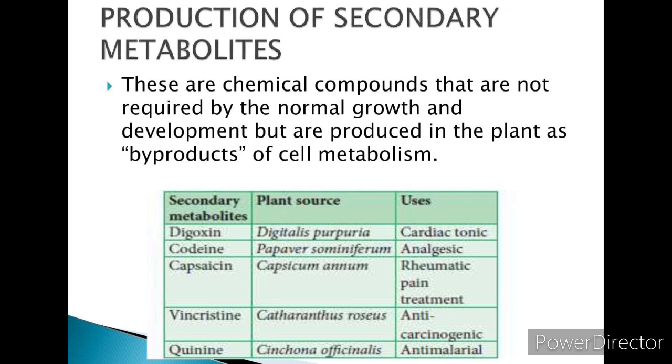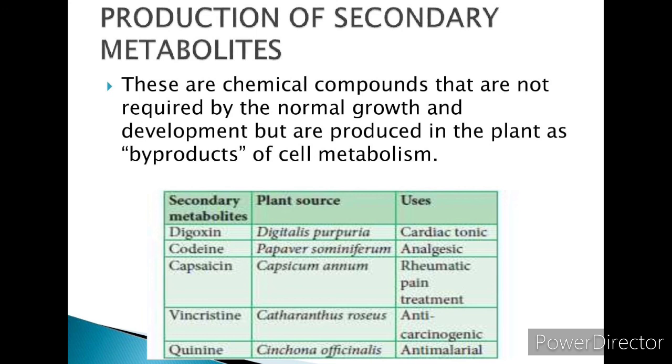Next, quinine. Quinine is obtained from Cinchona officinalis and used as anti-malarial. Anti-malarial means it protects us from malaria.